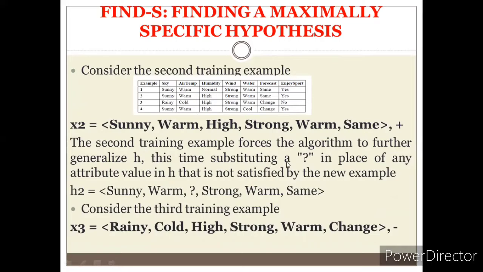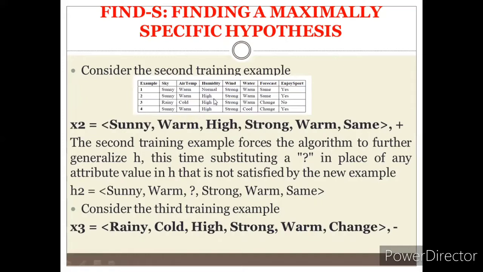This time, substitute a question mark in place of any attribute in h that is not satisfied by the new example. If we compare with the previous hypothesis h and see any difference, wherever the difference is there, that is considered the more general one. So sunny is same, warm is same, but high and normal differ. Here the first hypothesis is normal, the second is high.